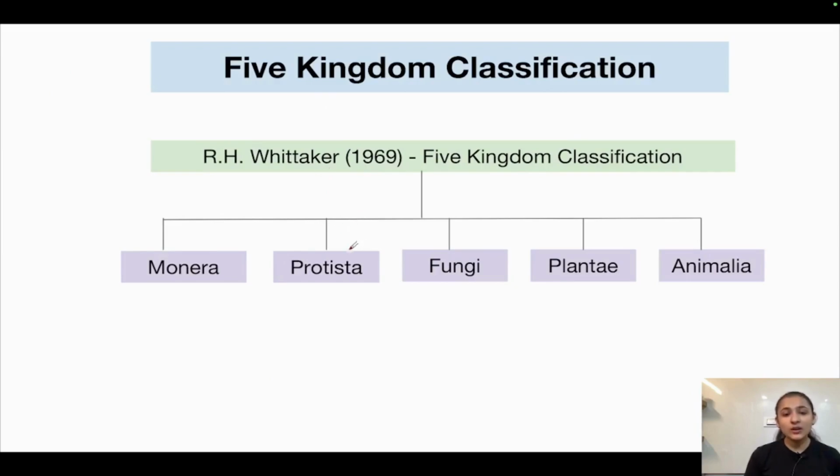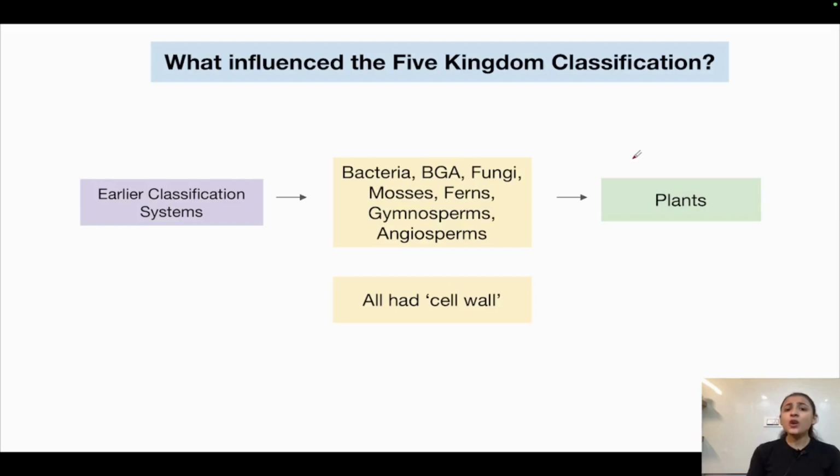Now he divided the organisms into five kingdoms, which were Monera, Protista, fungi, plantae, and animalia. These were the five kingdoms. So fungi was the new kingdom that was added by R.H. Whittaker in his five kingdom system of classification. So what influenced this system of classification? Why was fungi taken out of this group and put as a separate kingdom?